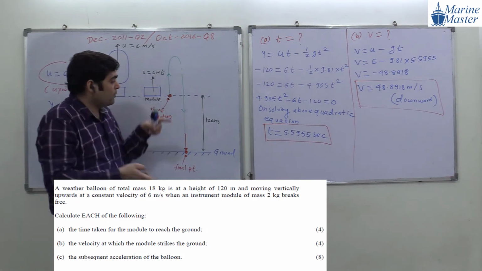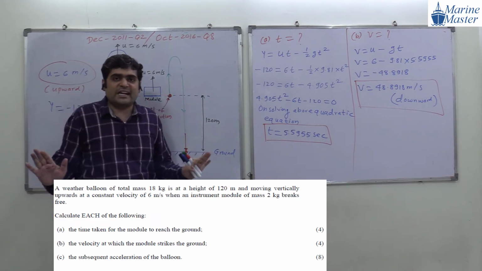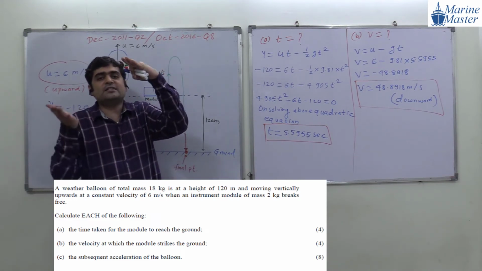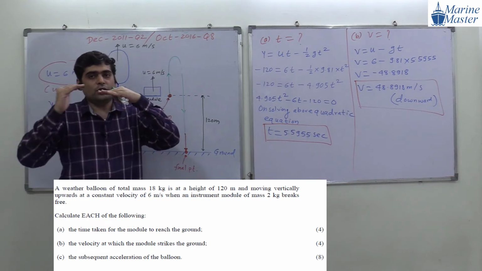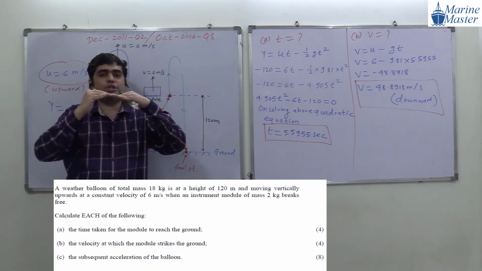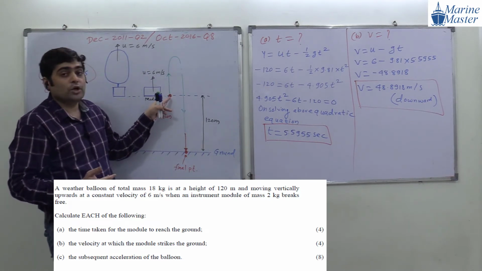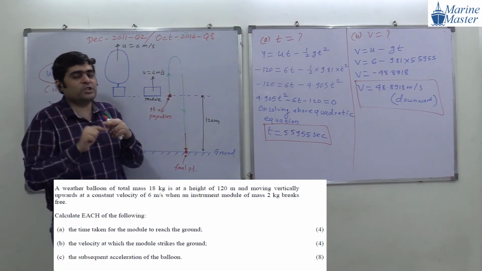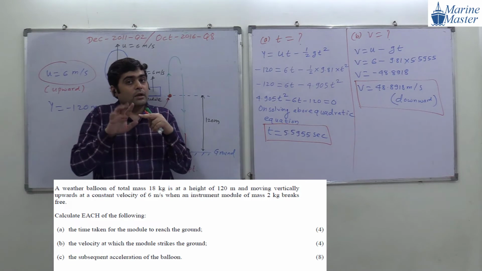You got my point? What is meant by vertical displacement? Vertical shortest distance between two points. If same level, y is 0. Above the point of projection, then y is positive. If it is below the point of projection, negative. Whatever the point of projection may be, at the ground or above the ground. Guys, are you getting my point?